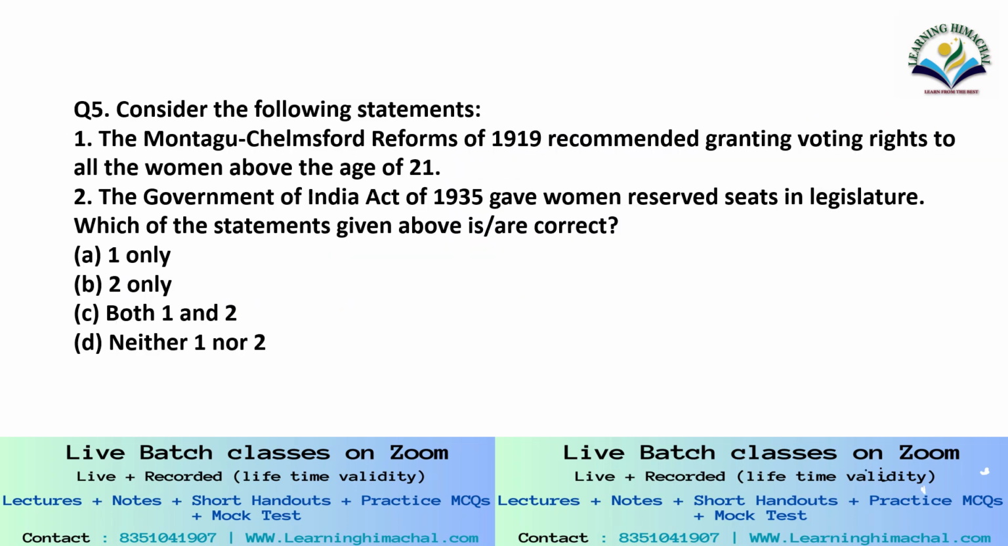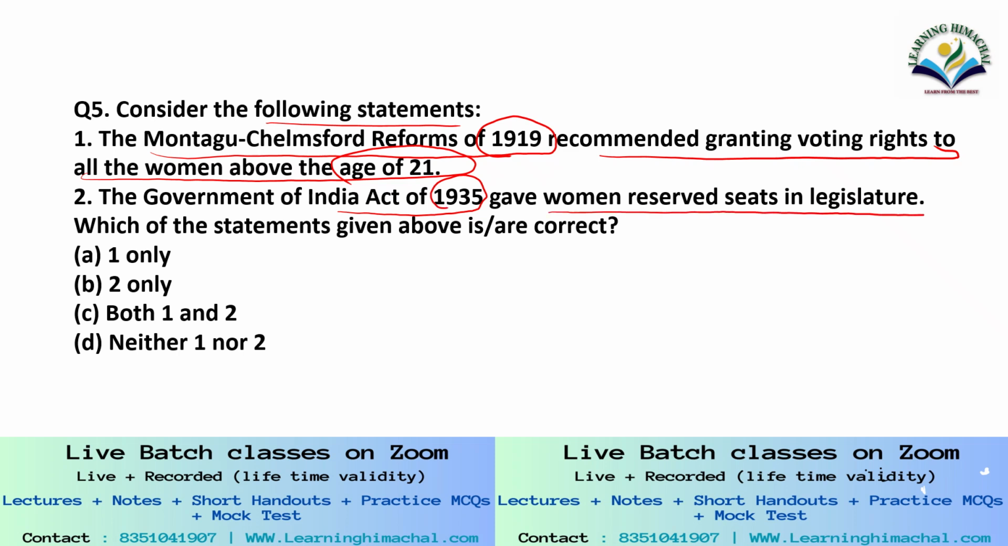So last question for the day, question number 5. Consider the following statements. 1. The Montagu-Chelmsford reforms of 1919 recommended granting voting rights to all women above the age of 21. 2. The Government of India Act of 1935 gave women reserved seats in the legislature. Which of the statements given above are correct? 1 only, 2 only, both 1 and 2, neither 1 nor 2. So the correct option here is B, 2 only.